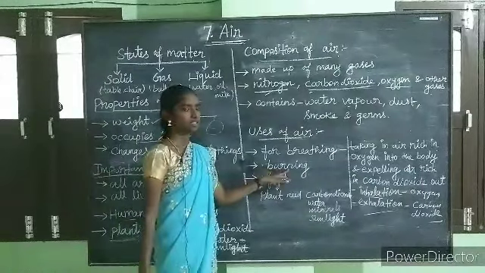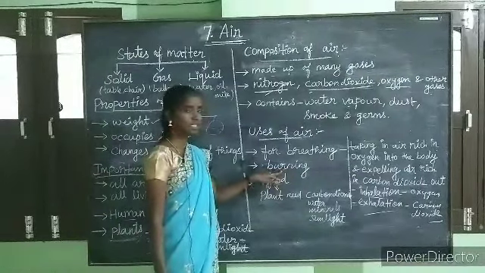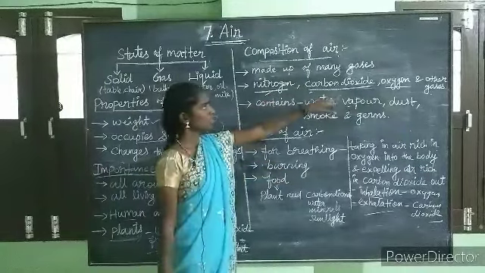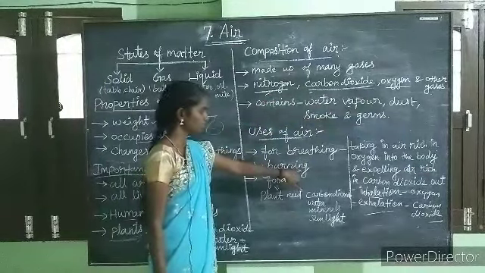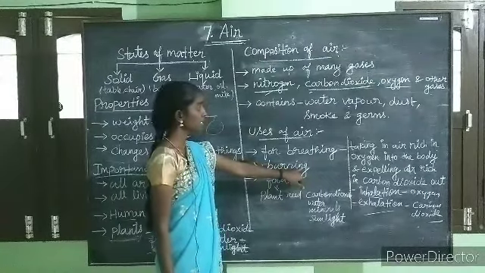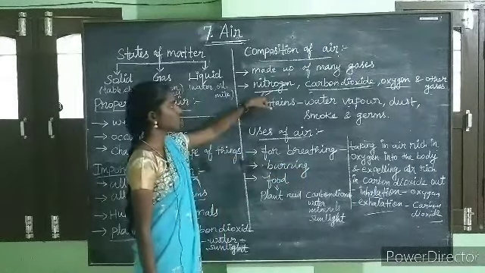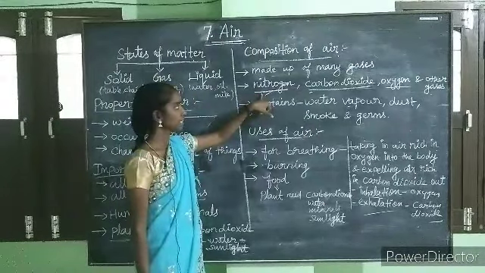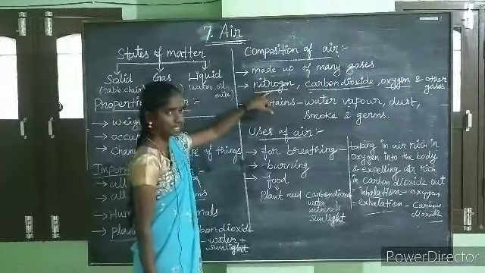Then burning. For burning purpose, we need air. Oxygen will help burning, and the nitrogen will stop the burning. Clear? It will control the burning.